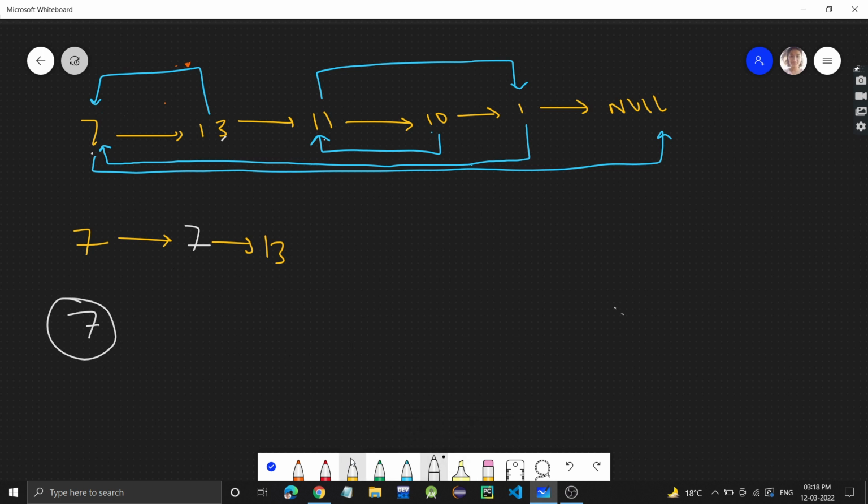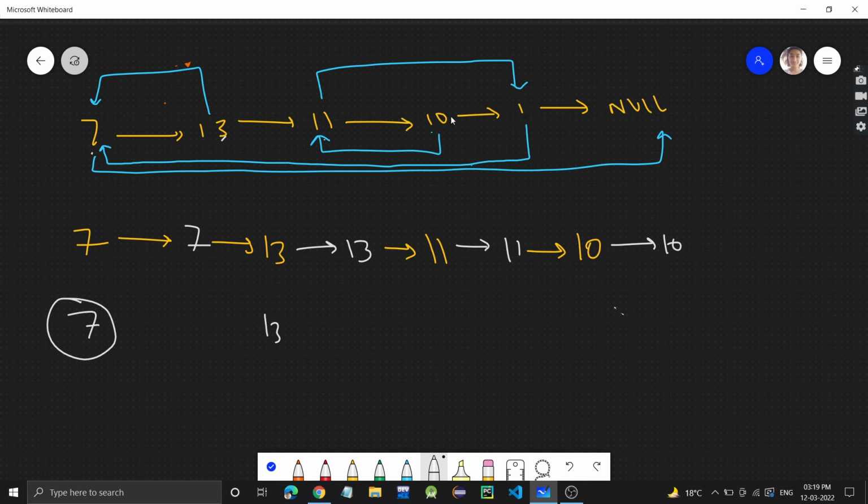Next, we have this 13. We have to create this 13's copy, and we attach it to 13's next. And 13's next was 11, so now that gets attached to this copy of 13. Fine. Similarly, see, yellow one is the original node and white one is the copied one. So 11's copy we will make and attach with the 11, and 11's next was 10, so now it gets attached here. Then 10 is original. We have to create its copy and attach it after 10.